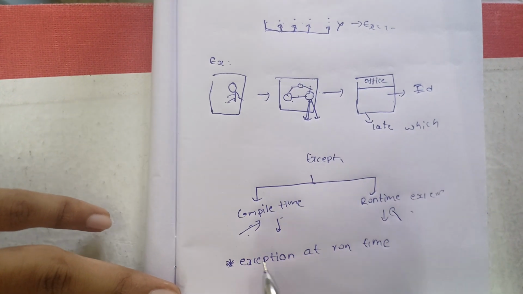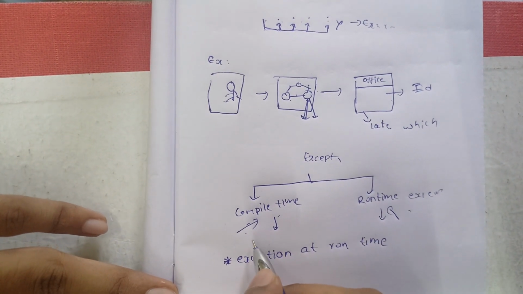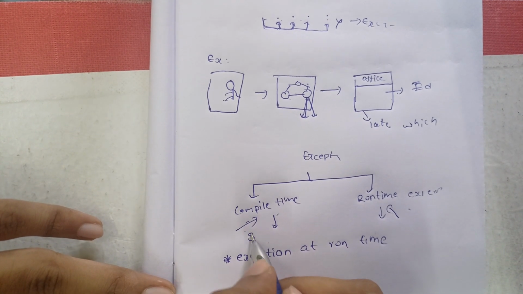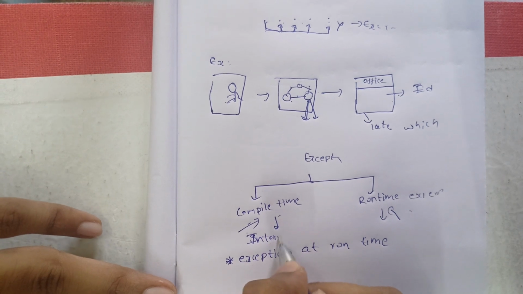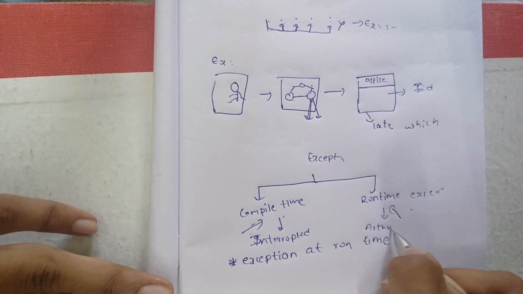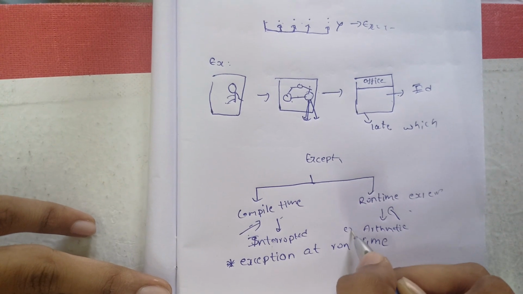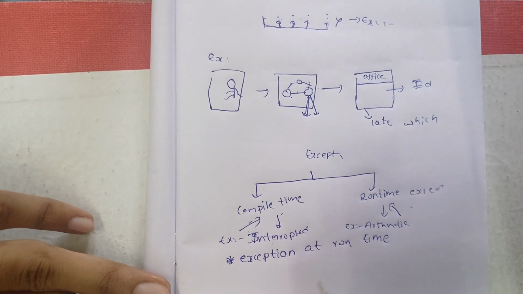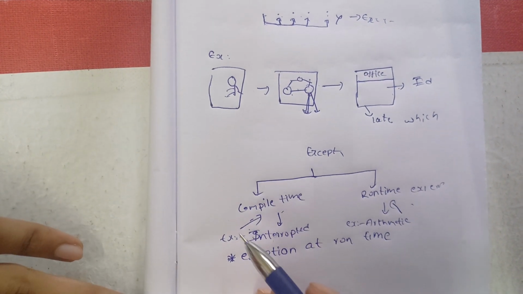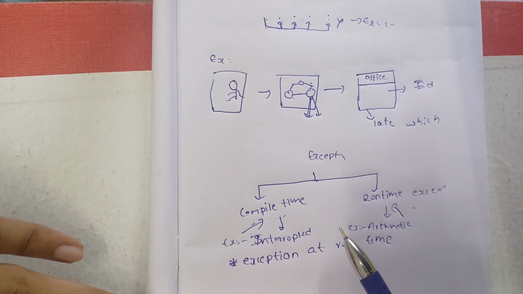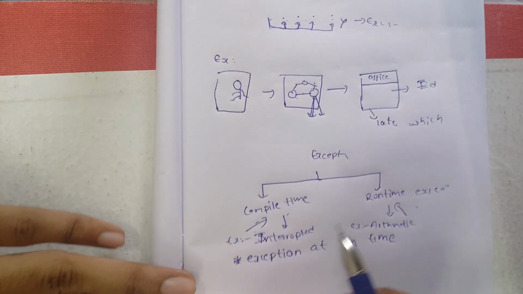In case of compile time exceptions, there are some like interrupted exception, all such things, whereas in runtime there are arithmetic exceptions. These are a few examples of these exceptions. Let me explain it further with the help of some code, but before that you need to know some of the basic properties of these exceptions to handle.